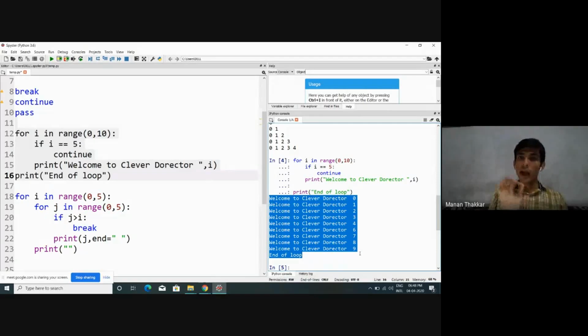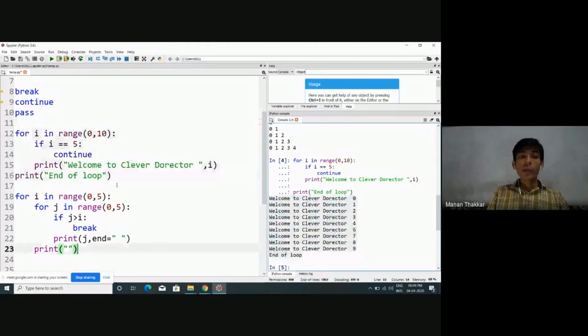Right? I hope it should be pretty much clear to you, the difference between break and continue. Break will simply make your control come out from your loop. It will skip all the remaining iterations, whereas continue will skip only a single, means only the current iteration, and it will keep executing your loop from the next iteration onwards.